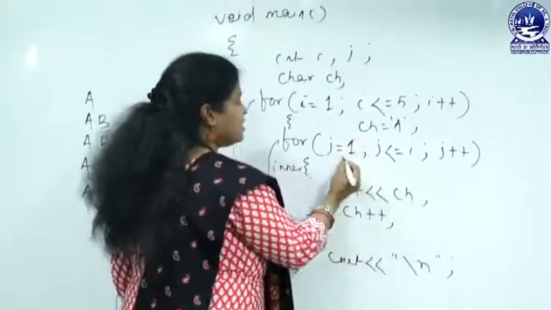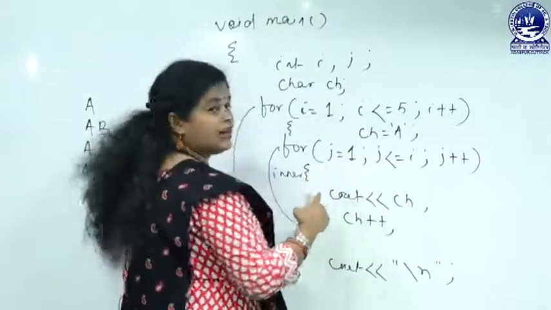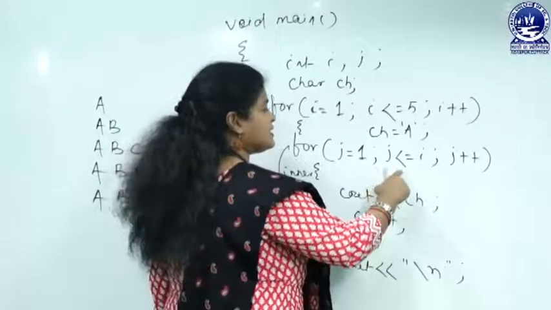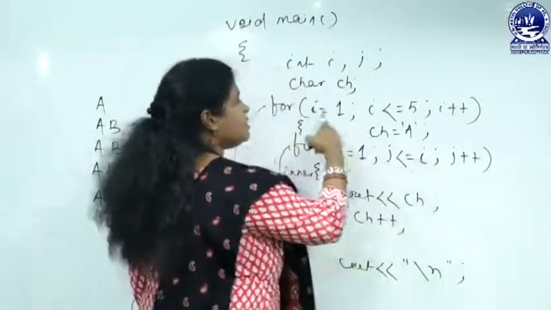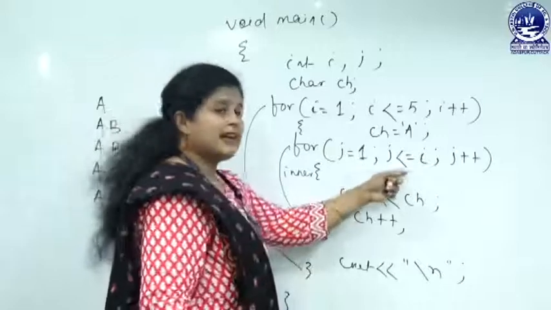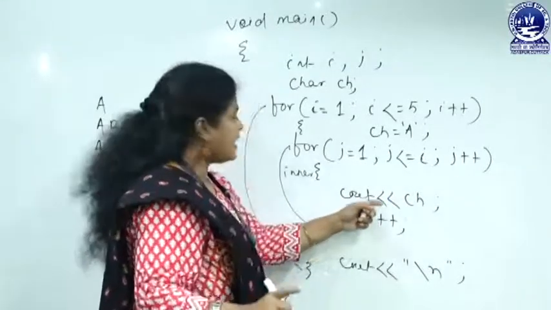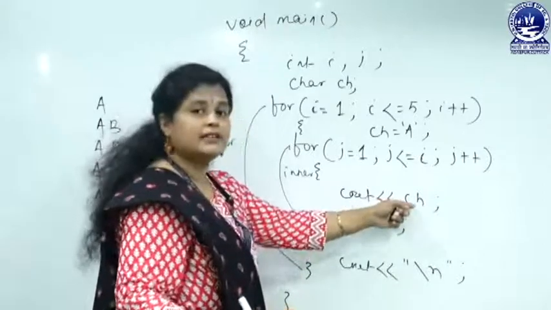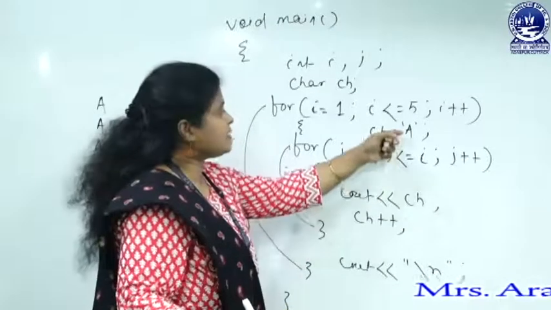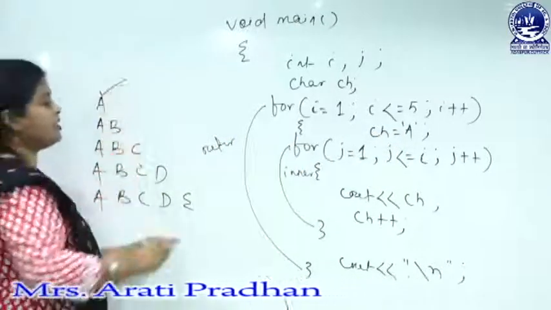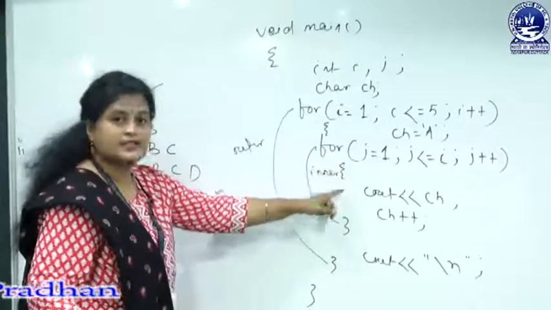And for the inner for loop, I have used the counter value as j equal to 1, j less than or equal to i. Initially i value is 1, and for that reason this loop will be executed only once, and here cout ch value is a, that's why we get this output the first time in this loop.